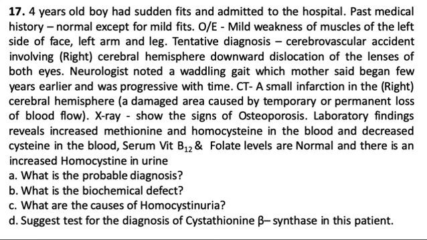CT shows a small infarct in the right cerebral hemisphere, a damaged area caused by temporary or permanent loss of blood supply. X-ray shows the signs of osteoporosis. Laboratory findings reveal increased methionine and homocysteine in the blood and decreased cysteine in the blood. The serum B12 and folate levels are normal and there is an increased homocysteine in urine.